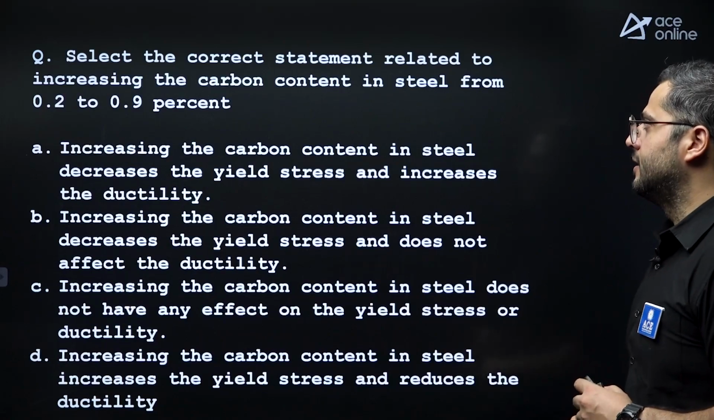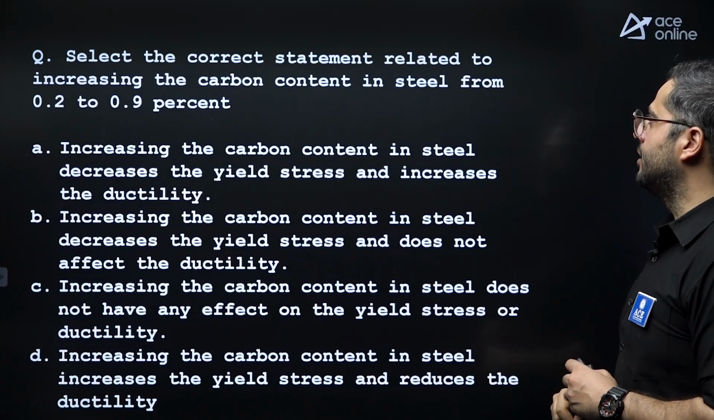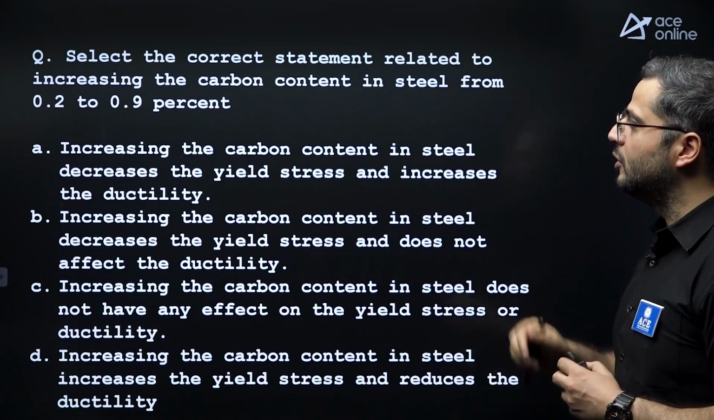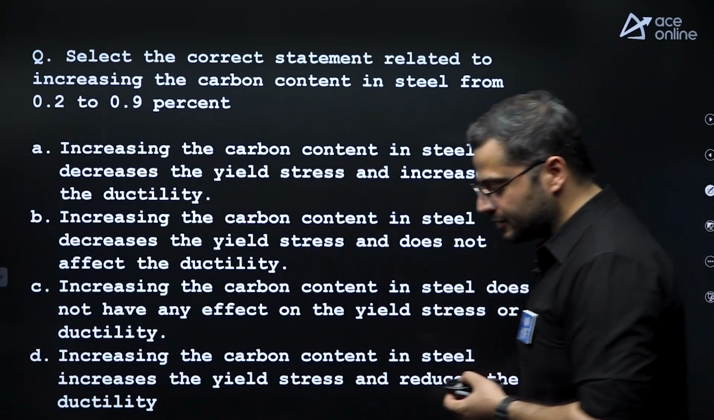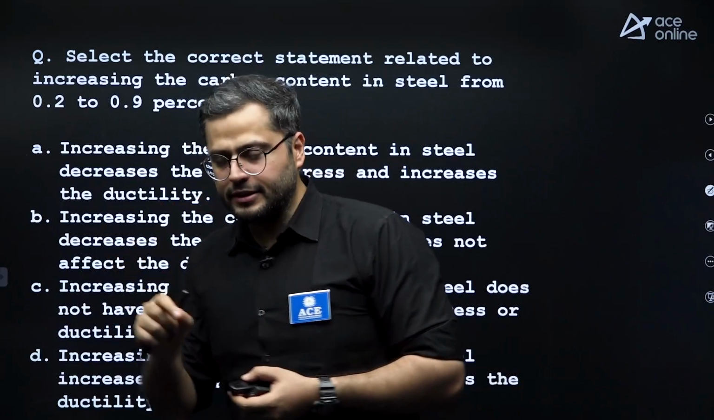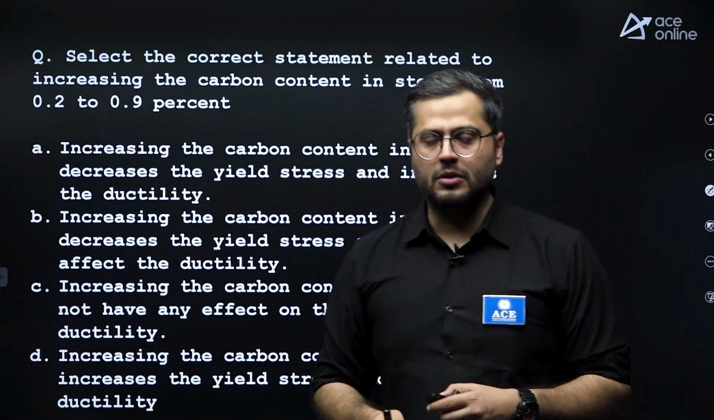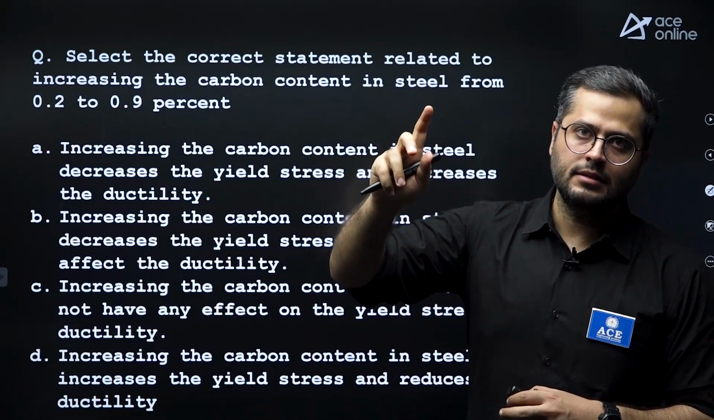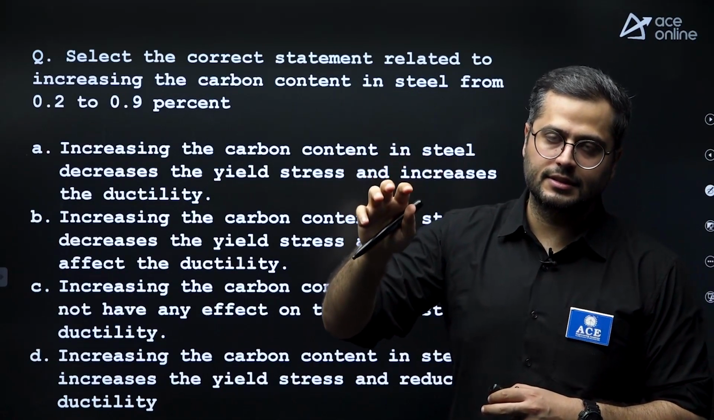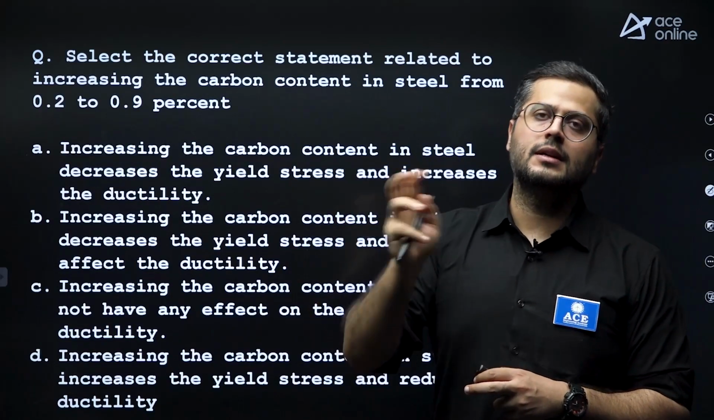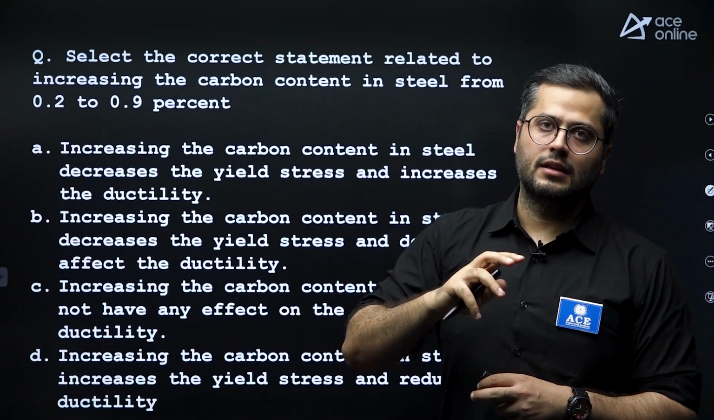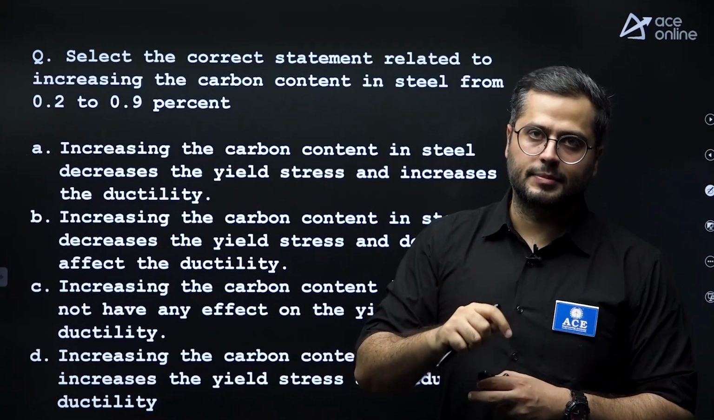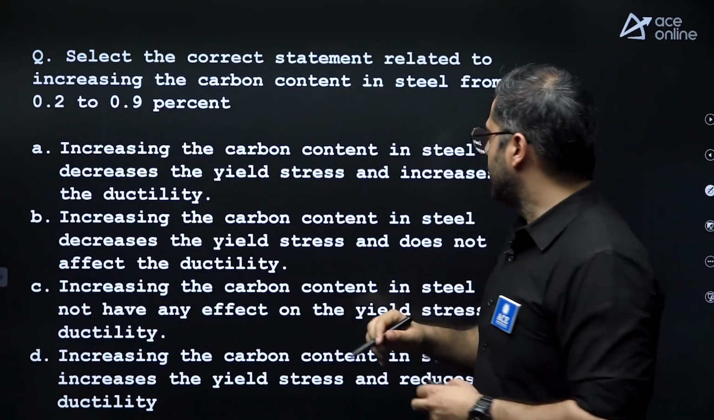Now next question, select the correct statement related to increasing the carbon content in steel from 0.2 to 0.9%. So you all know this, you must know this. If you don't know, increasing the carbon content increases the strength of the structural steel but reduces the ductility, right? It increases the strength but reduces the ductility aspect. Keep this in mind, right?